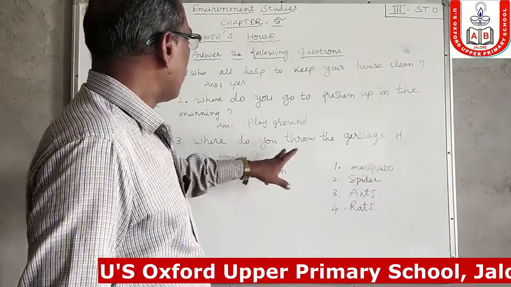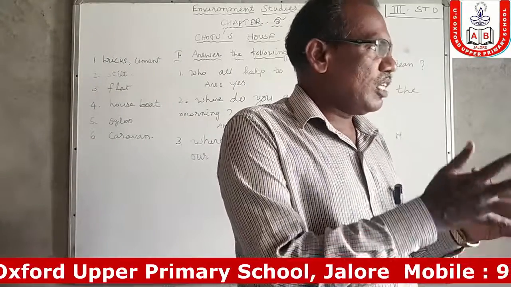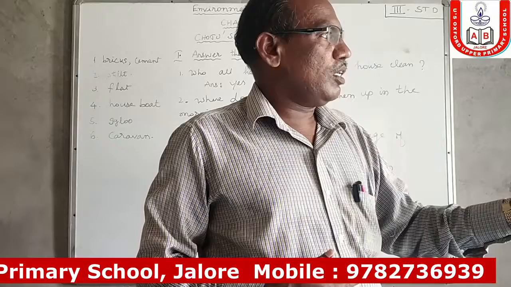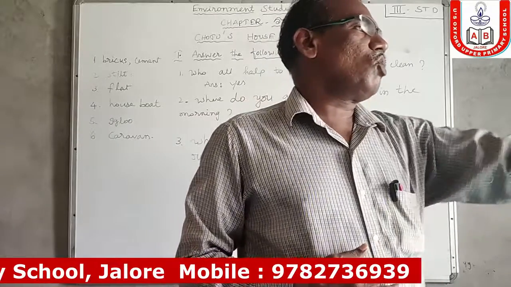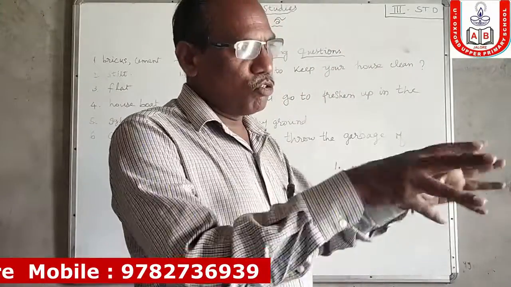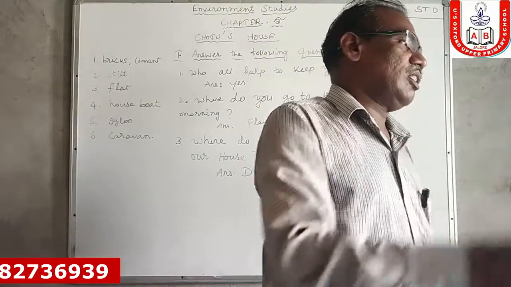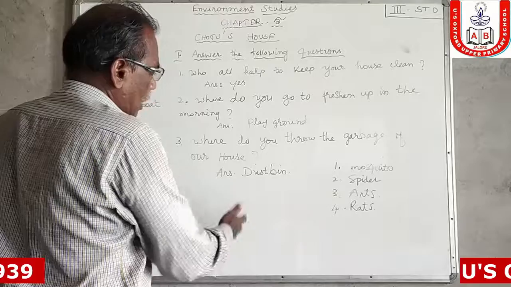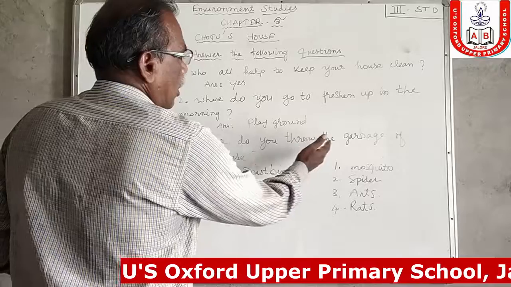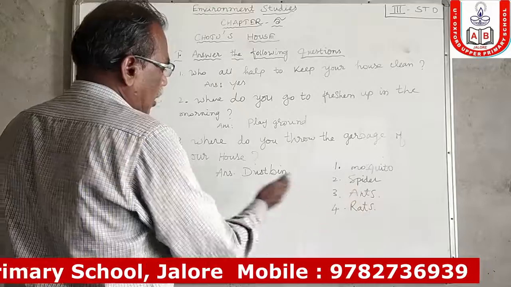Where do you throw the garbage of our house? Garbage is there, dust is there. You should throw your garbage and dirt inside the dustbin. Whatever is kept as a dustbin, you should put any paper and any waste into it. So this question is given to you. Answer: where do you throw the garbage of our house? Garbage means dirt, kachara. You throw this kachara in the dustbin.